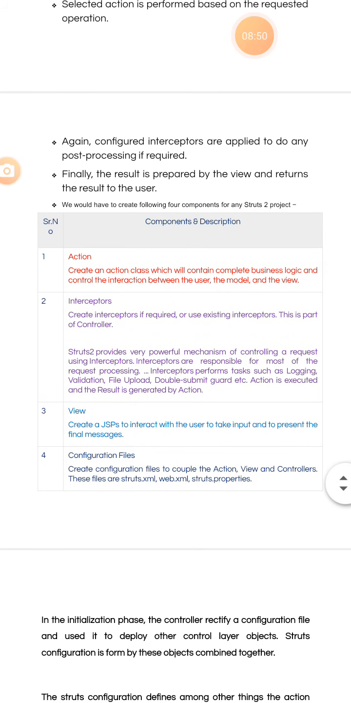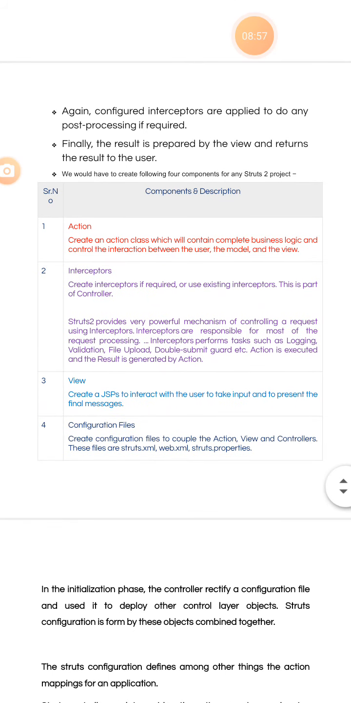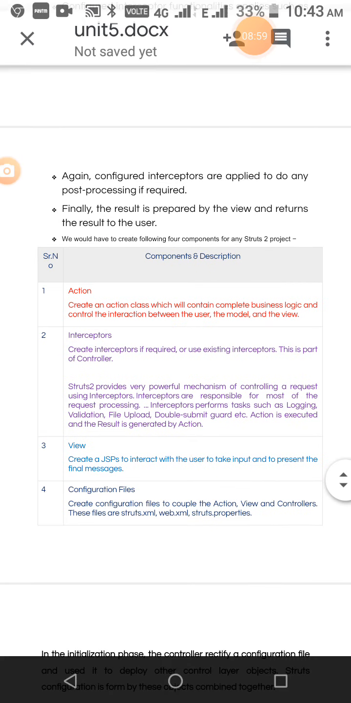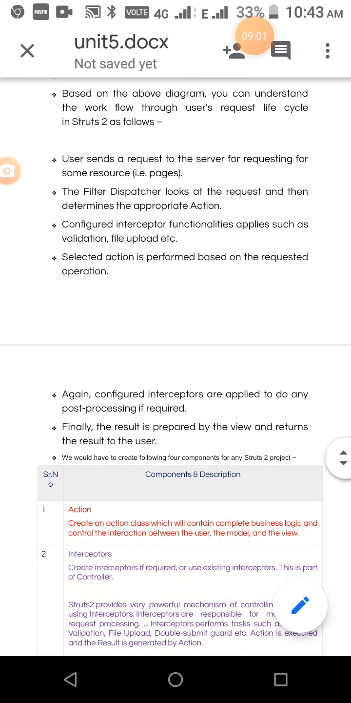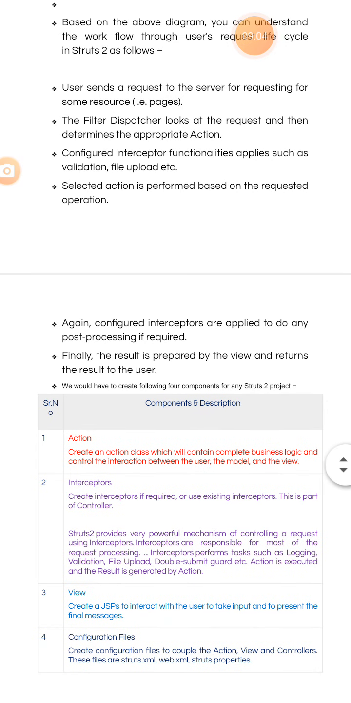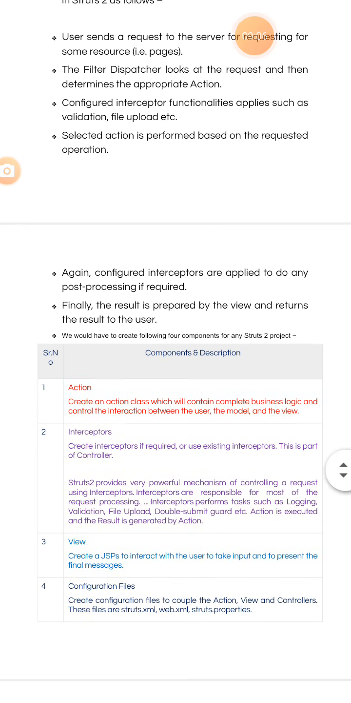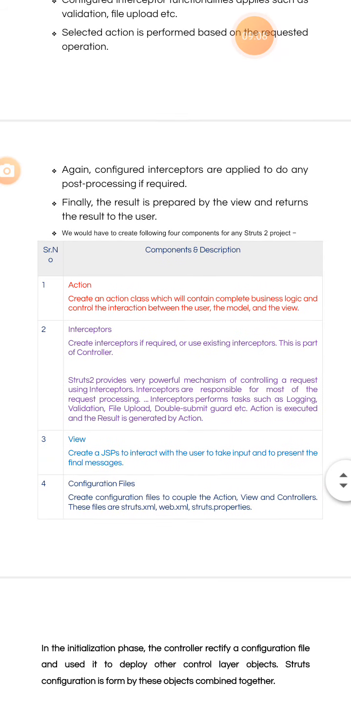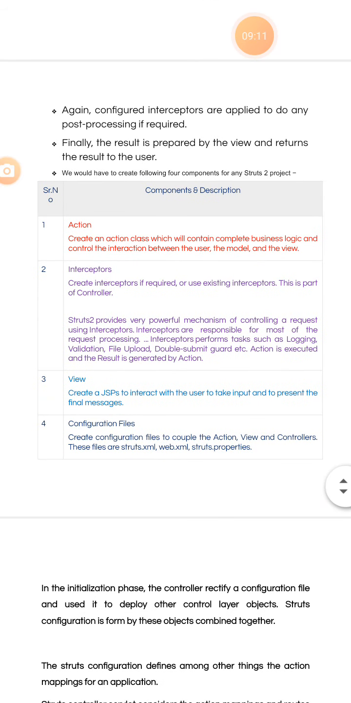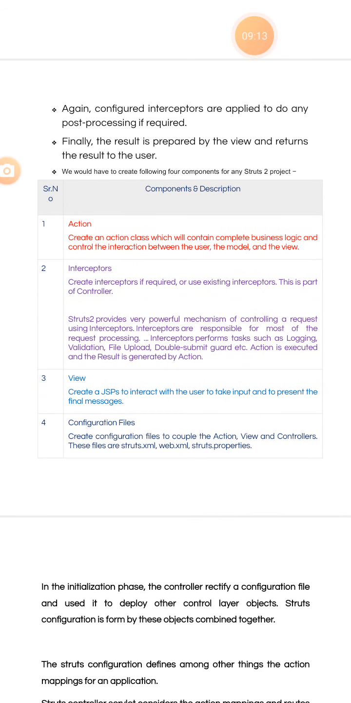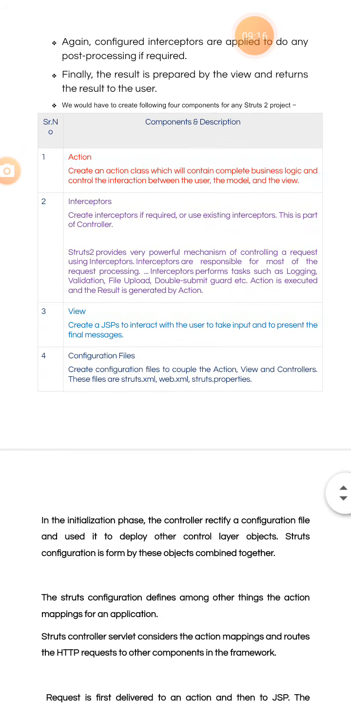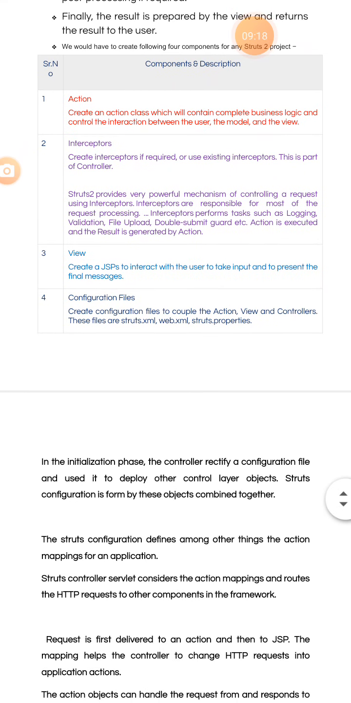And then again, configured interceptors are applied to do any post processing work that is required. That is also done by these interceptors. So the work of the interceptor is validation, file upload and also some post processing work. Finally the result is prepared by the view, then we can see the result in the view layer. Okay, and then these are the components explained here in short: action, interceptors, view and configuration files.